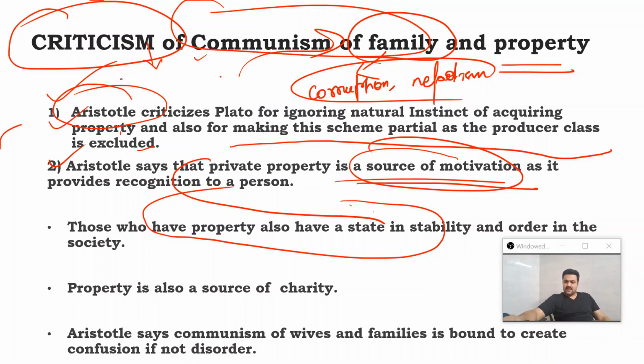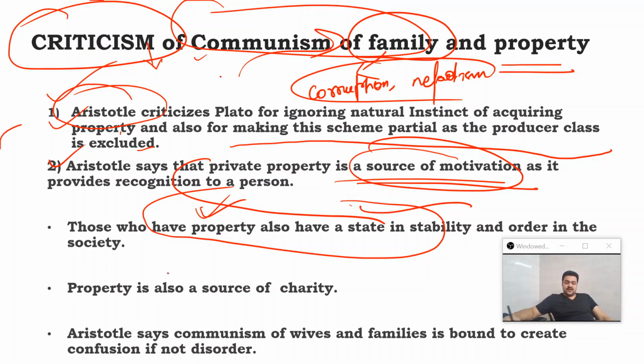Secondly, property ensures that the most basic necessities of life are fulfilled in case of individuals or in case of society. It is only through property that we are going to ensure that the basic necessities of individuals are met. That again is going to bring stability in the society. That is why property becomes very important.